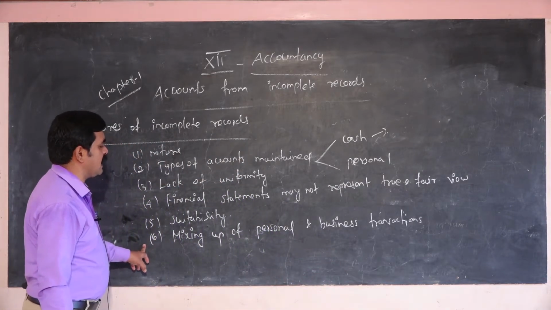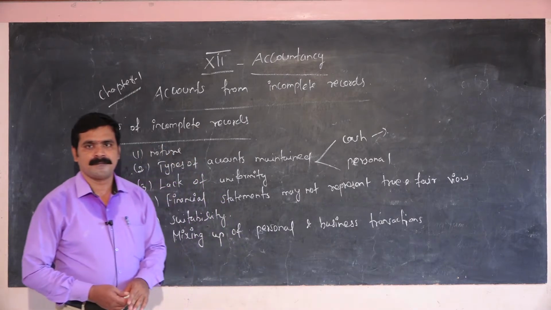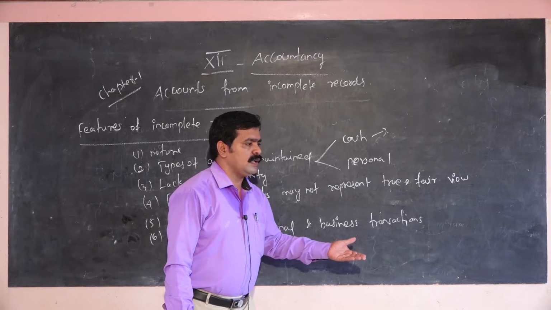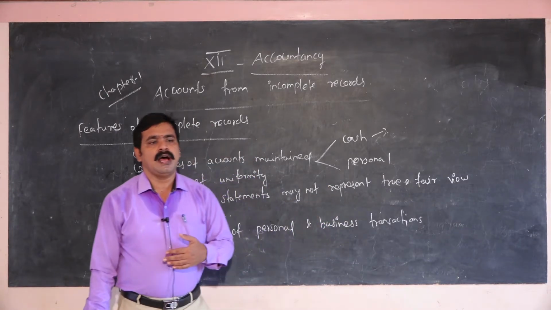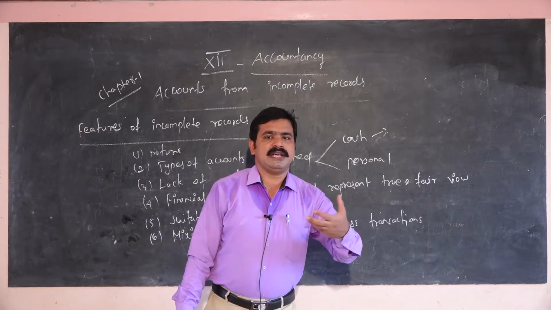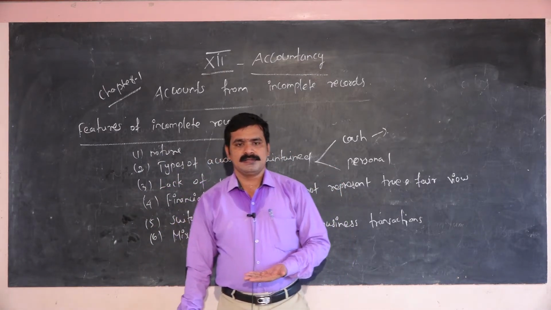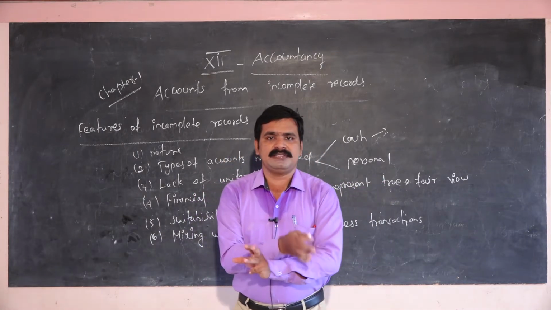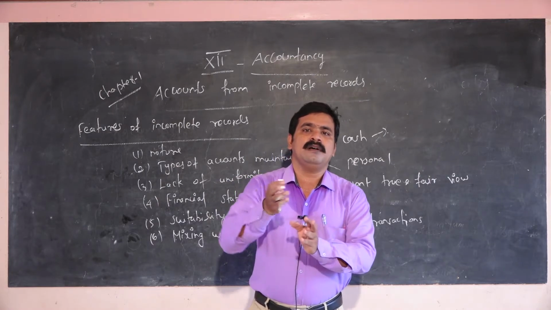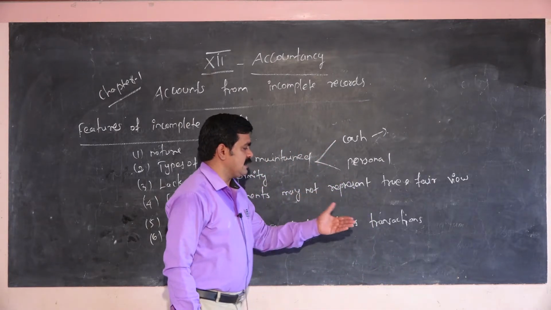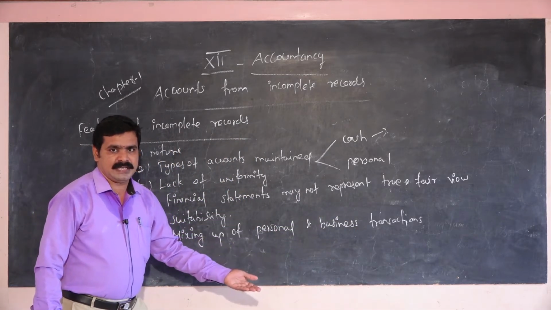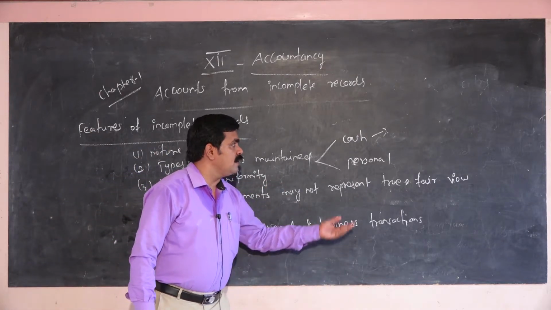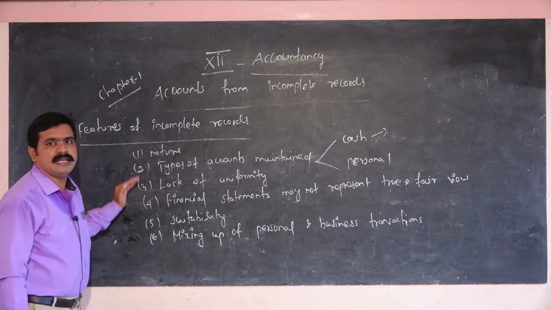Next, the last one is mixing up of personal and business transactions. For example, an amount is received from a customer and the business owner takes some amount from the business. So in the business transactions there is mixing up of personal account, cash account and various other accounts. These accounts may be affected in the single entry system. Okay, so these are the important features of incomplete records.